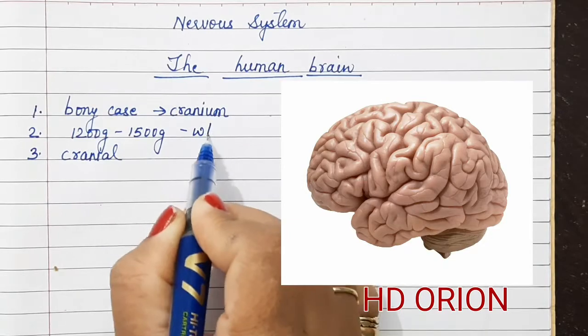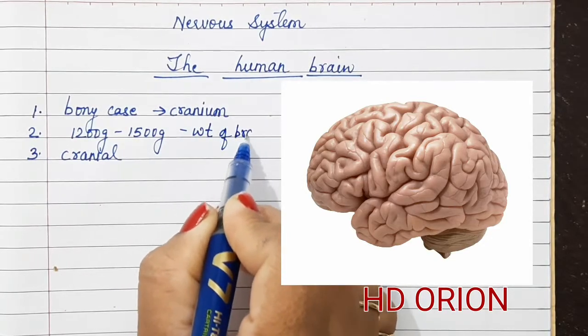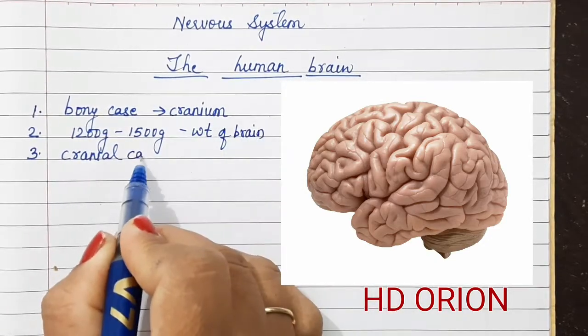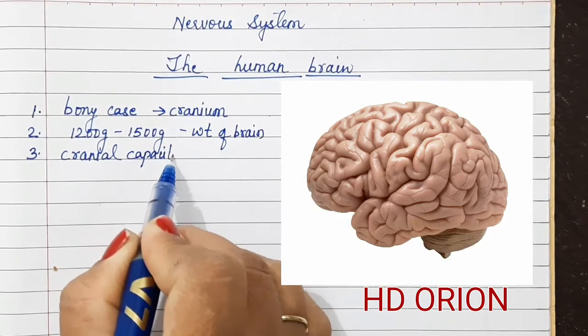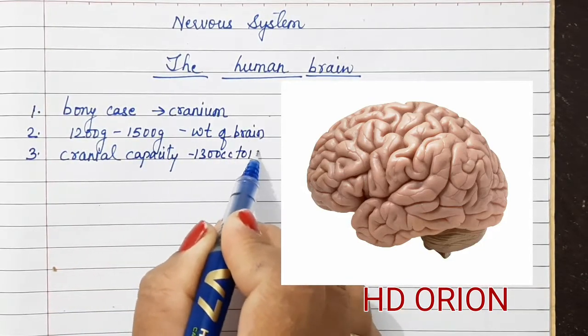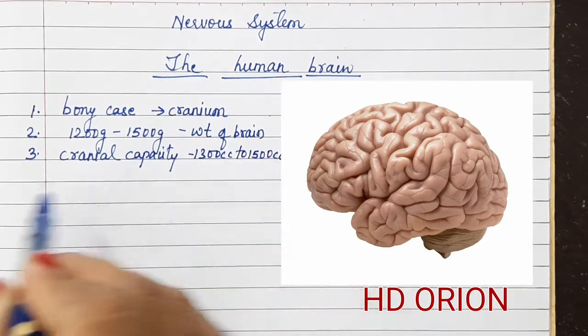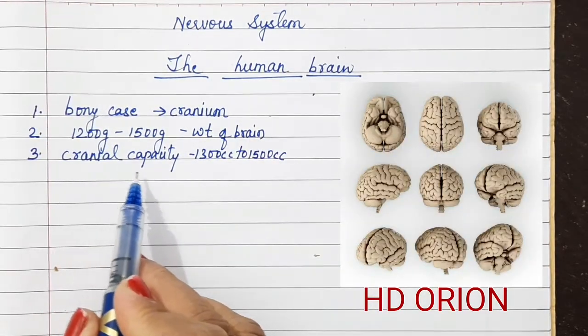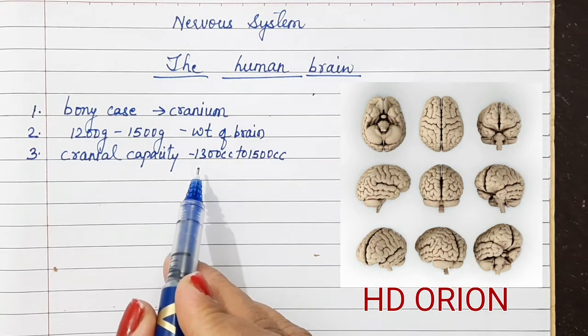This is the weight of the brain. And the cranial capacity also ranges in this manner. It is almost 1300 cc to 1500 cc. So the human brain's cranial capacity is this much, and so we are quite intelligent.